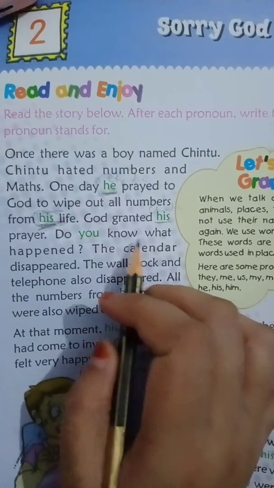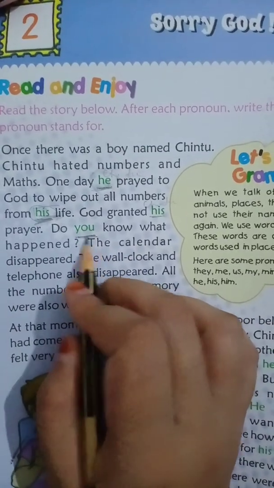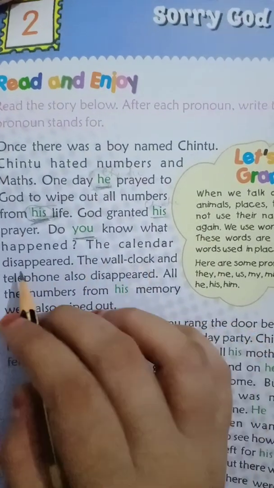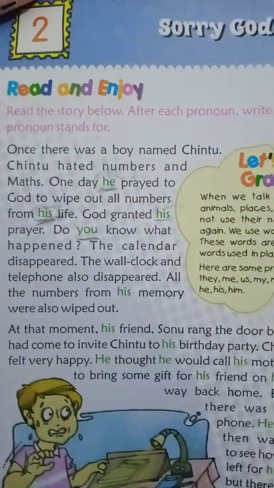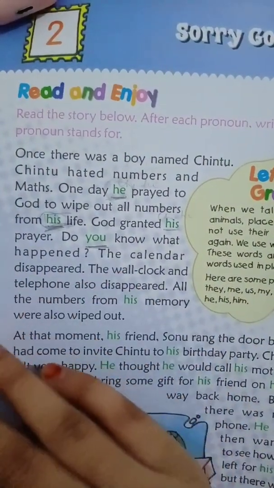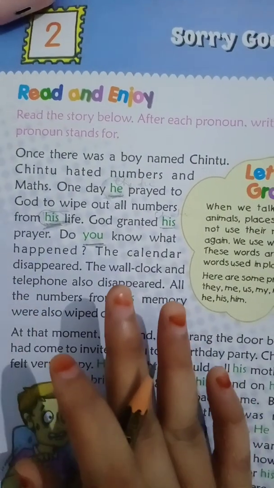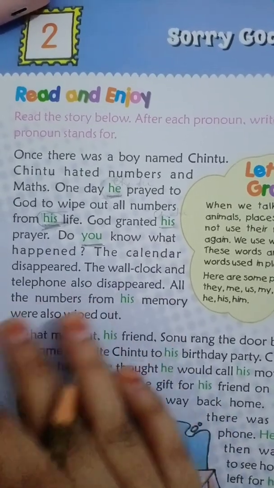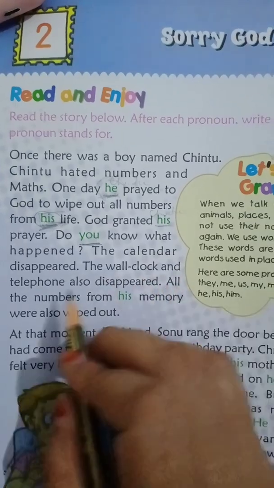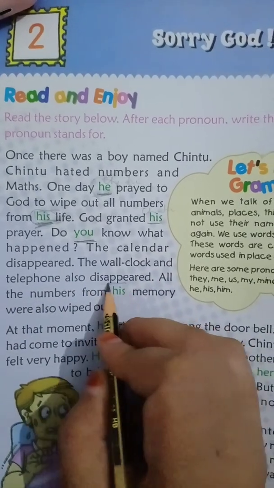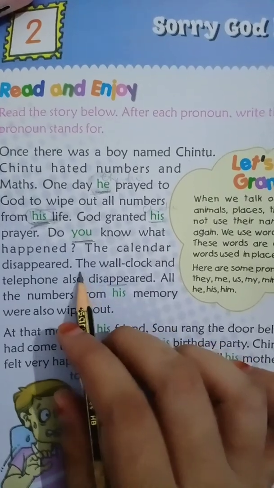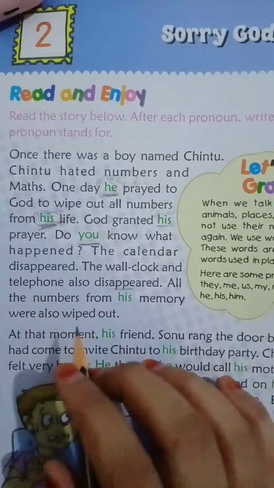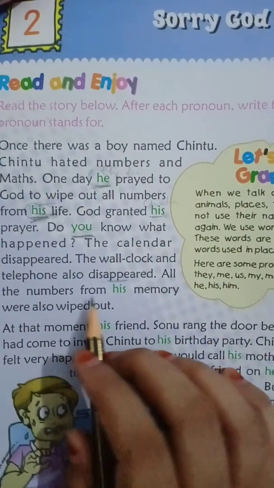So do you know what happened? This you is for you, class third, this is for you. Do you know what happened? The calendar disappeared. God took the calendar because in the calendar numbers were written. Chintu does not like numbers. So God took the calendar. The wall clock and the telephone also disappeared. Disappeared means gayab. The wall clock and telephone also have numbers, na? So God took these also. So all the numbers from his life.